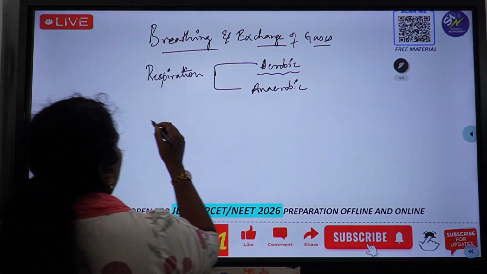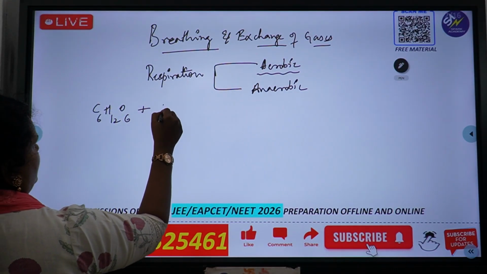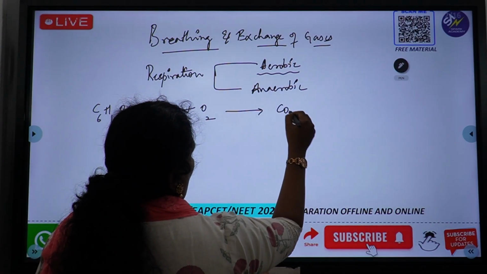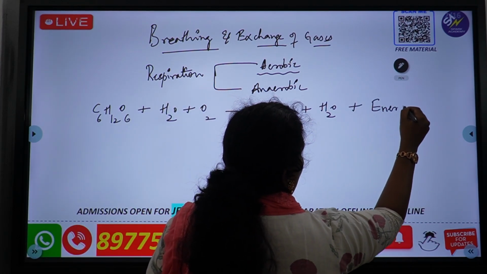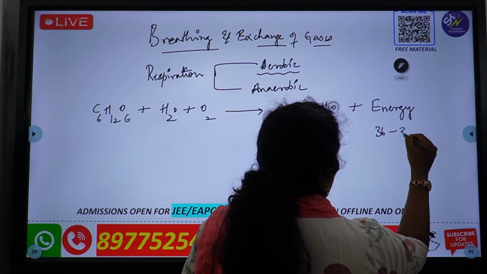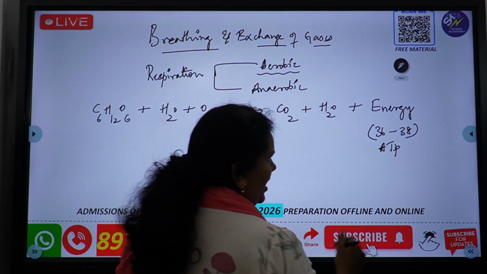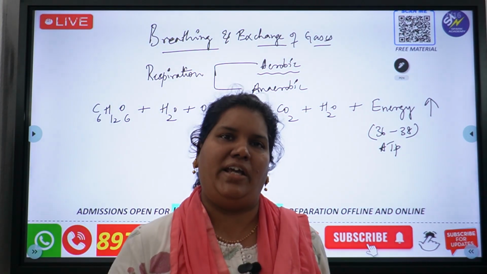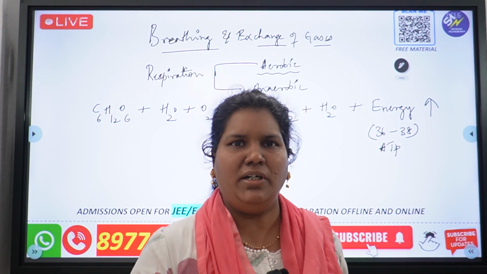Aerobic respiration, let's see the reaction. C6H12O6 plus water plus oxygen gives carbon dioxide plus water plus energy. This is the reaction for aerobic respiration. And how many molecules of energy are released? 36 to 38 ATP molecules are released during aerobic respiration. Now you all know ATP is the form of energy. When we say energy, it is ATP molecules which are produced in our body, right?